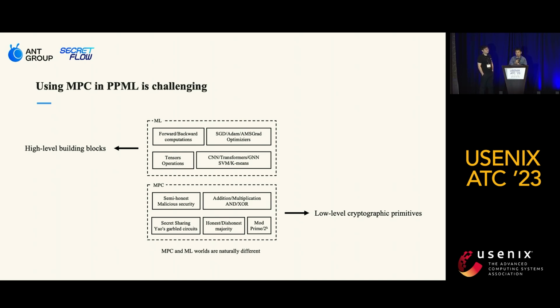On the other hand, machine learning communities focus on high-level building blocks such as tensor operations to develop accurate and efficient machine learning models. The challenge lies in bridging these two worlds together. It requires a deep understanding of both MPC and machine learning, as well as the ability to integrate them in a way that ensures both security and efficiency.